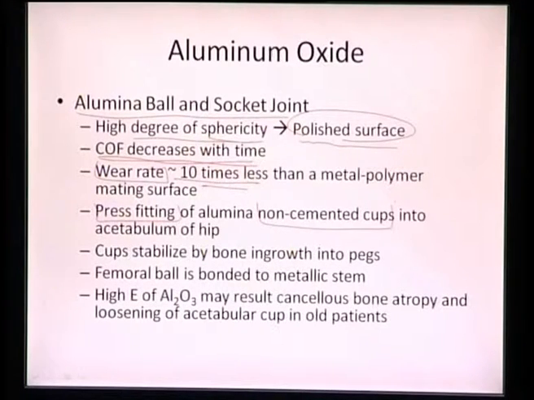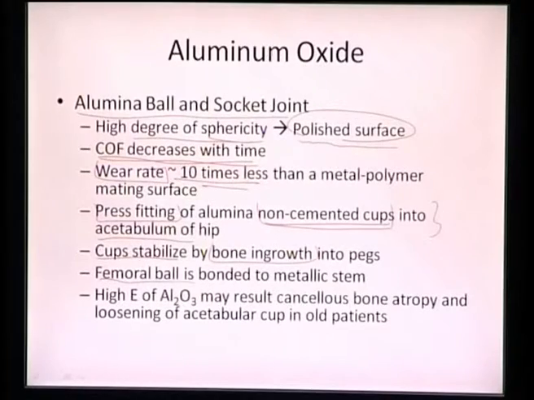So that is what leads us to the cementless fixation of the particular implant. We can also achieve non-cemented cups in the acetabulum of the hip, so we can get the joint of the acetabular cup with the ball without any cement fixation. Again, the cups get stabilized with time by bone ingrowth. We have certain pegs into which the bone will start growing, and that's how it will secure